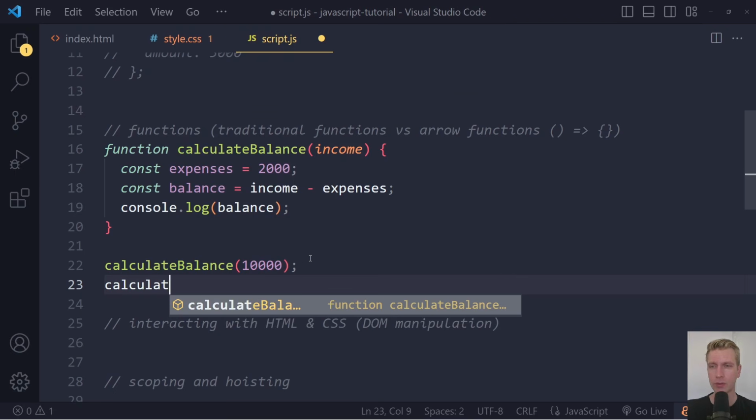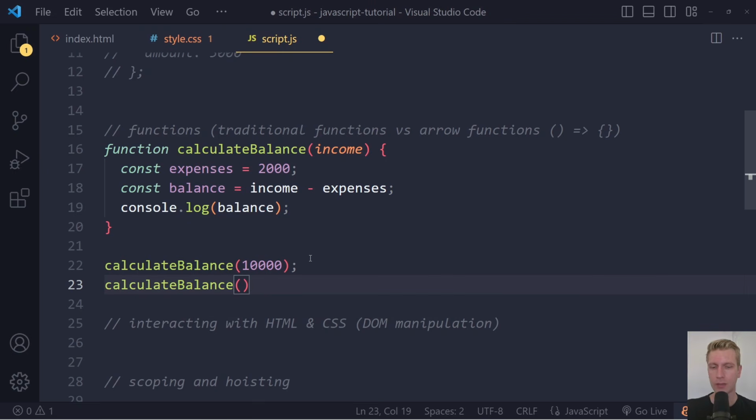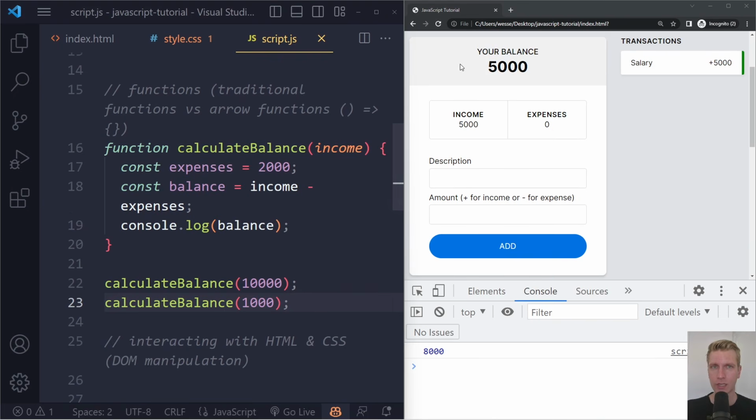We can also call it multiple times, right? Maybe later I want to call it again, but now with a different input, with a different income. So now we have maybe 1,000 as income. So now what's going to happen, right? Top to bottom, it's going to create this function in its memory, right? You can think about it like that. It's not going to run the statements in there yet. Only when it gets to this line will it start running the statements in the function.